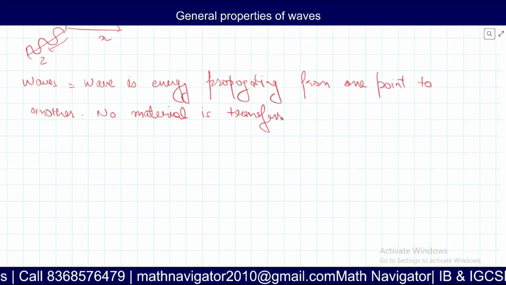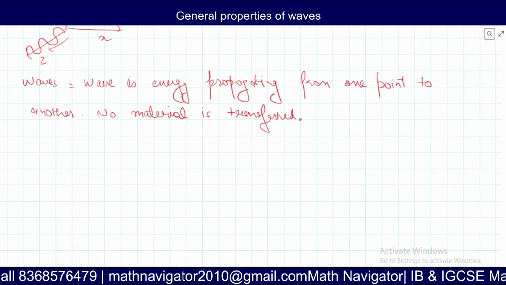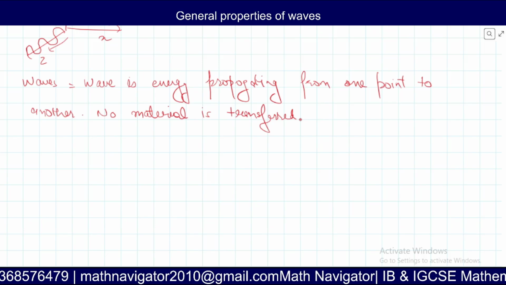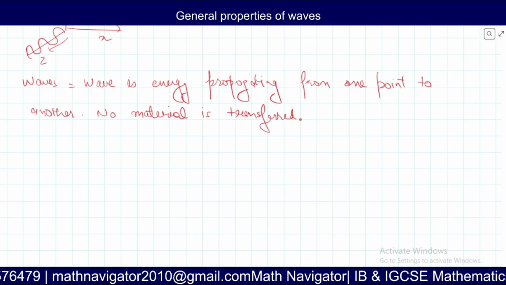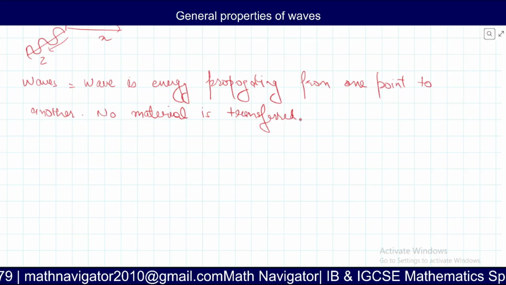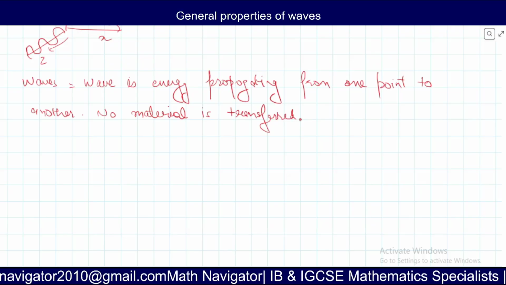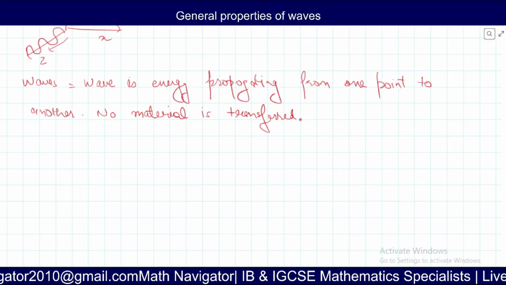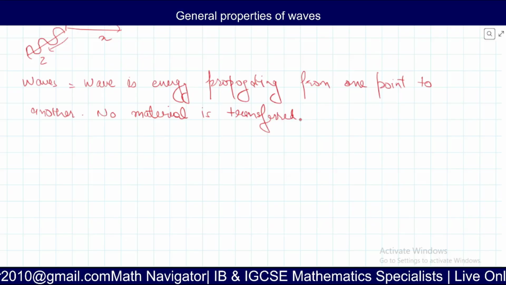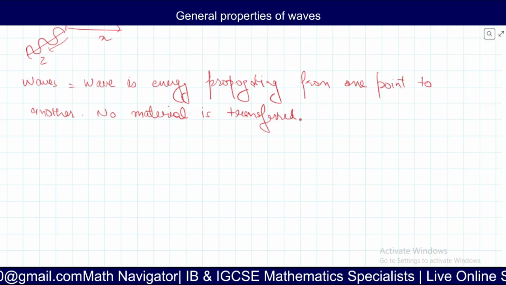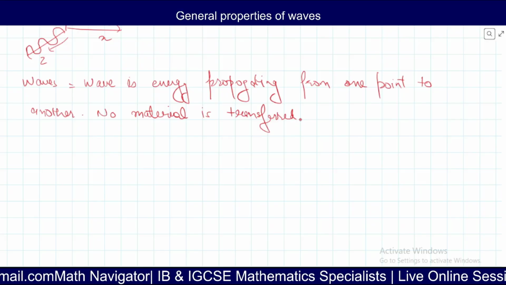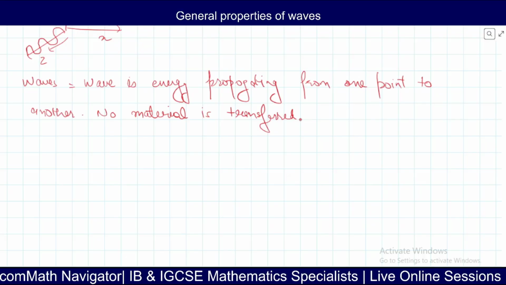Clear? I hope this is very clear, right? So no material is transferred, only the wave is moving. So when we are saying that, we have said three major things: no material is transferred, wave is energy, and it is produced by the oscillation. See, whatever you do in physics, that happens in daily life. Let's see, when we create a wave, whether these things follow or not.